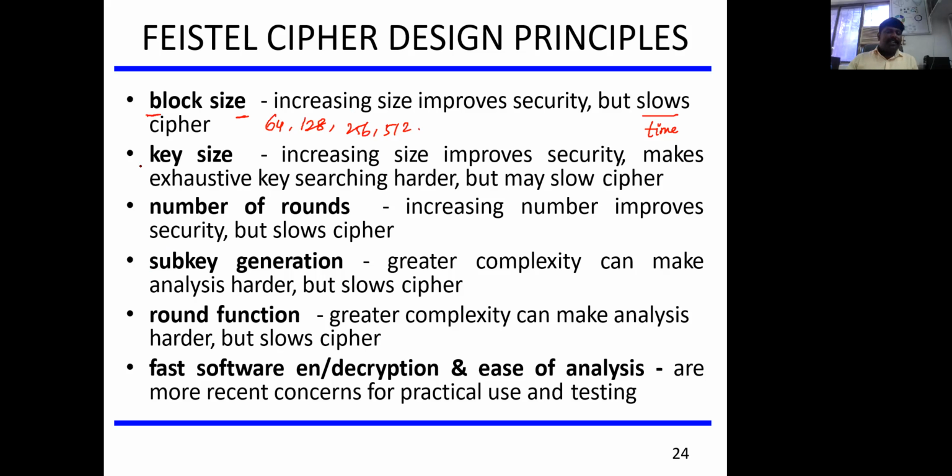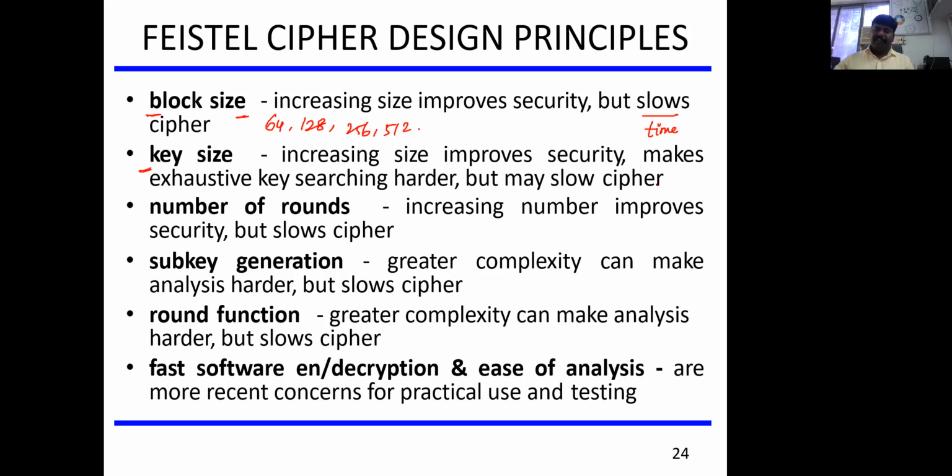Again, when we talk about the key size, there are certain factors that define the security of any algorithm we use for encryption or secure communication. The first one is the input size. The second one is the key size. If you select a larger key, it automatically increases the security and makes exhaustive key searching harder, but may slow the cipher.